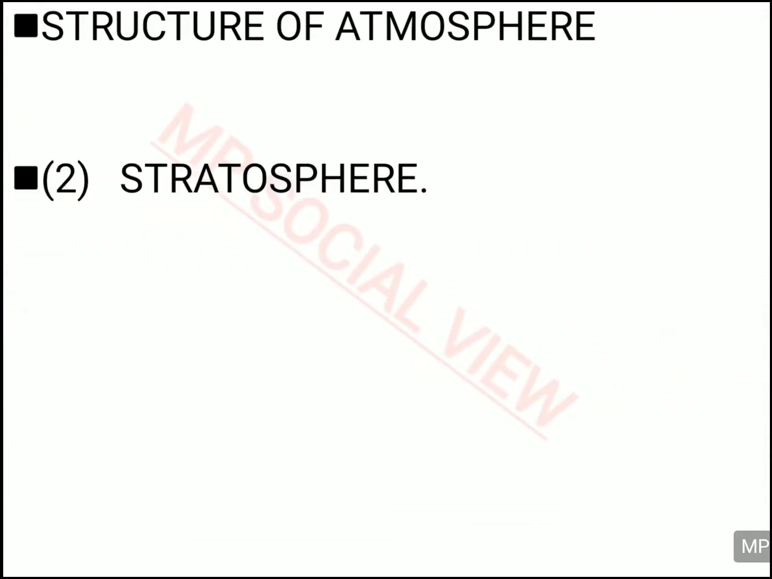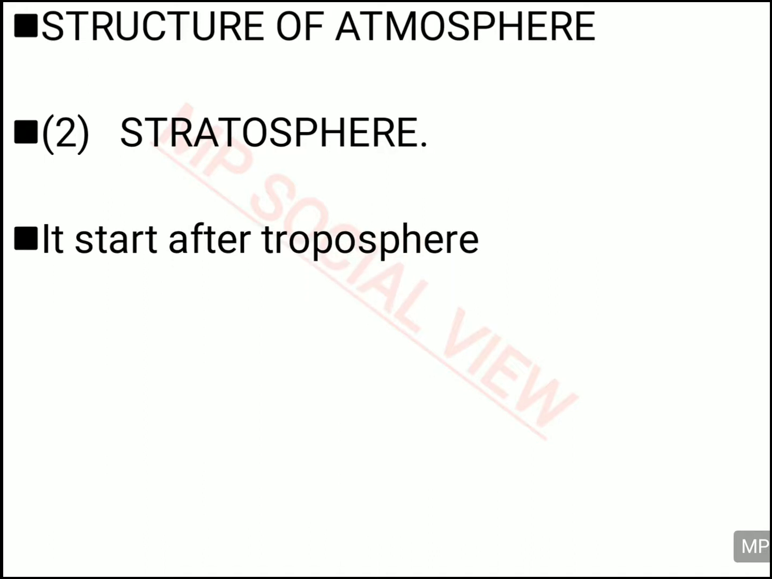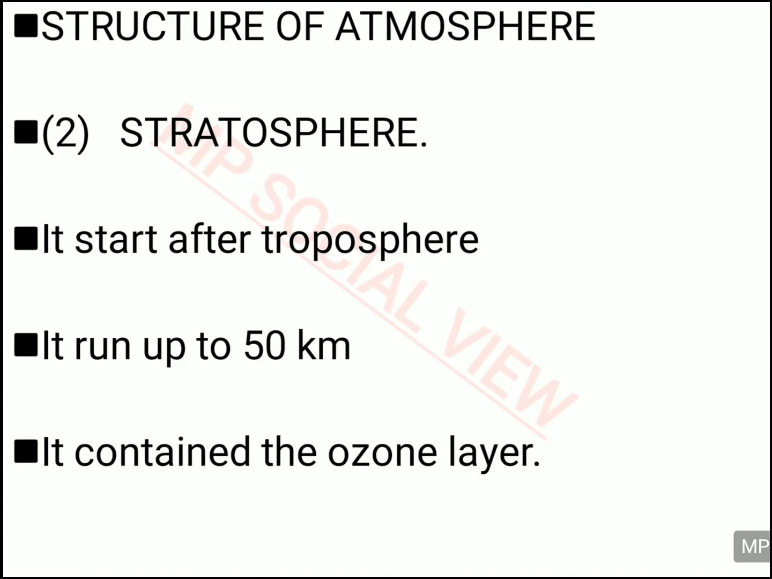After the troposphere, the second layer starts, and that is called your stratosphere, and it starts after troposphere and goes up to 50 kilometer. And in this layer you find the ozone layer, and that's why this layer is important, because it has the ozone layer which protects us from the ultraviolet ray.